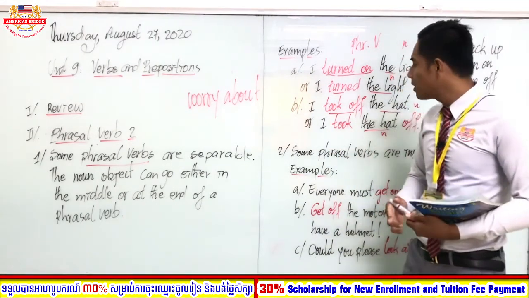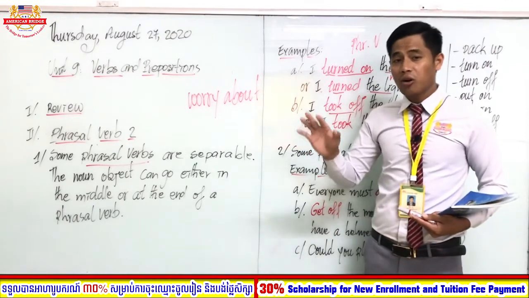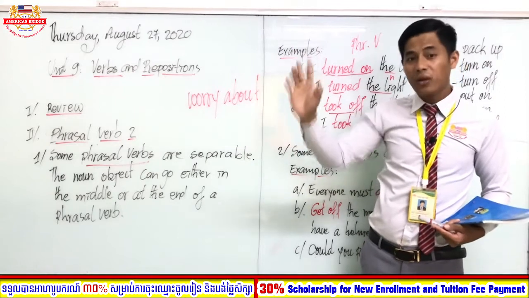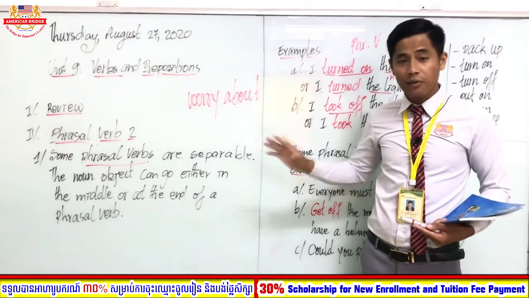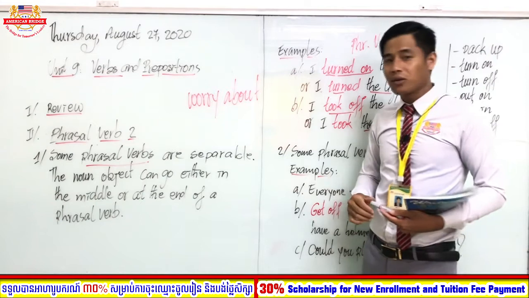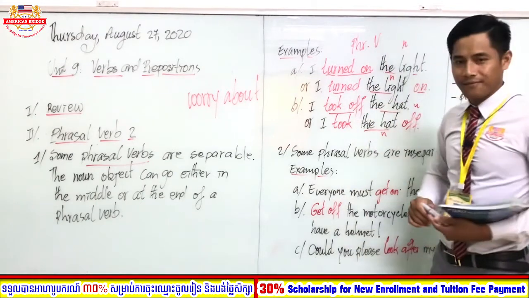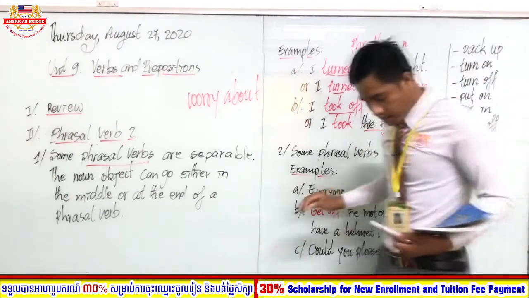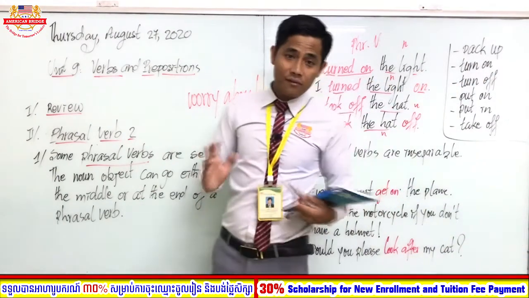So we can say, for example, the plane took off. The plane took off. So the plane, right? The plane took off, leaving the ground, leaving from the land. So we call it took off. Okay, you understand? All right, good. So this is called a phrasal verb, separable.